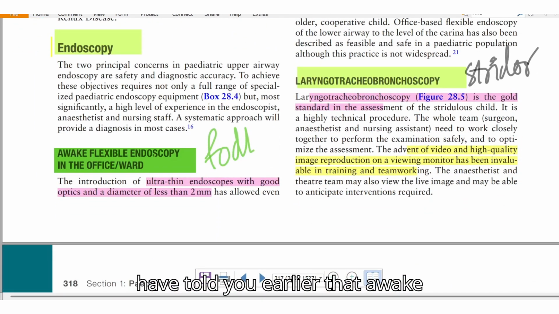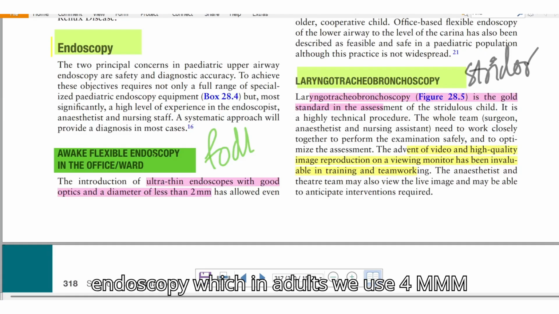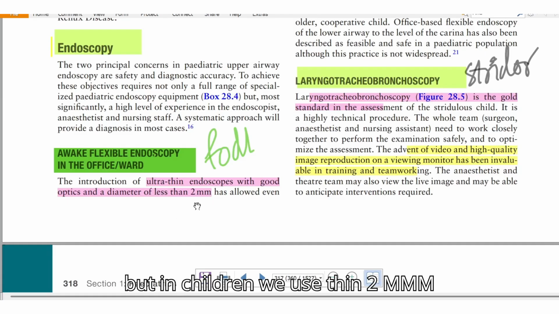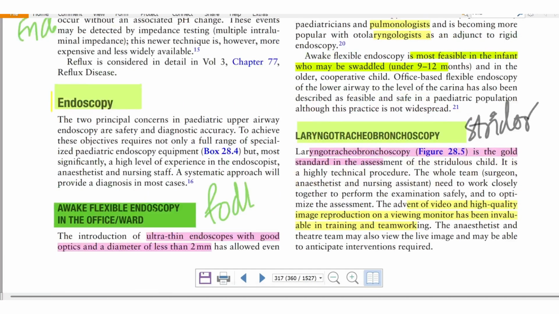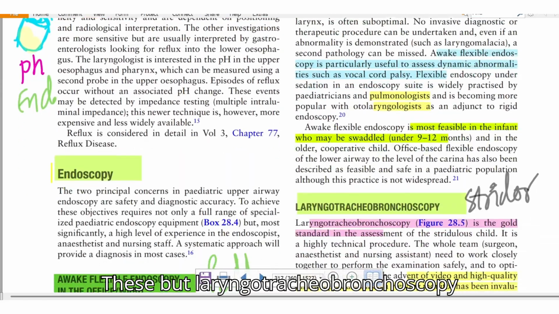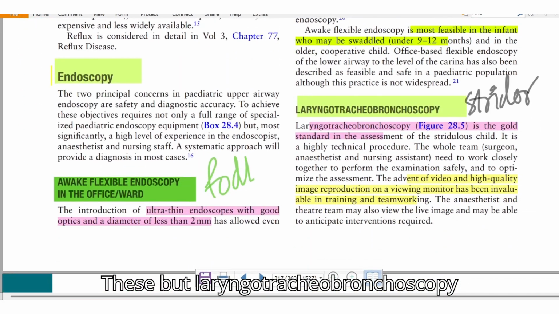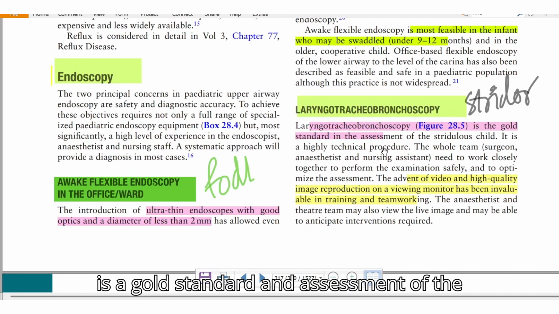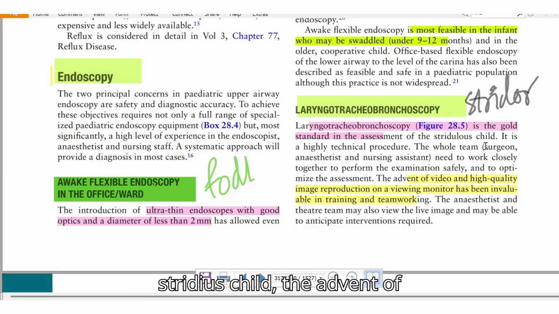Endoscopy, which I have told you earlier, awake endoscopy, in adults we use a 4 mm scope, but in children we use a thin 2 mm scope. And what else? Laryngobronchoscopy is the gold standard assessment of the stridulous child. The advent of video and high quality optics helps in documentation.